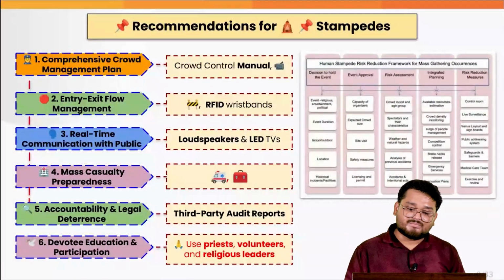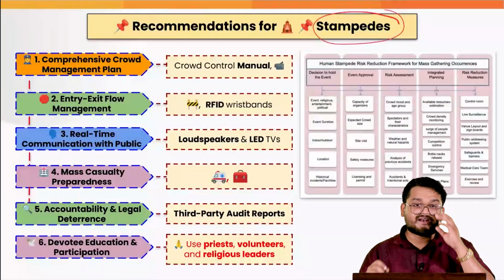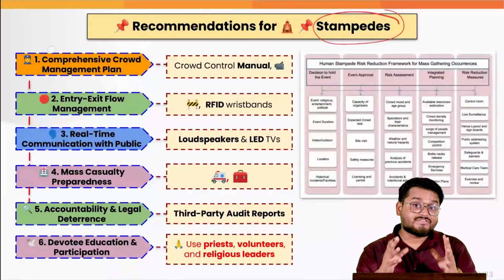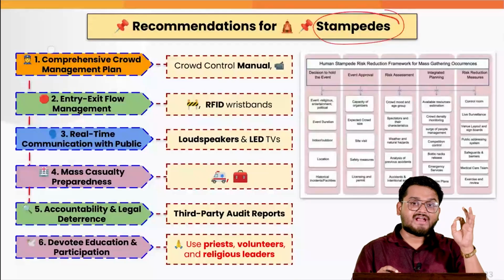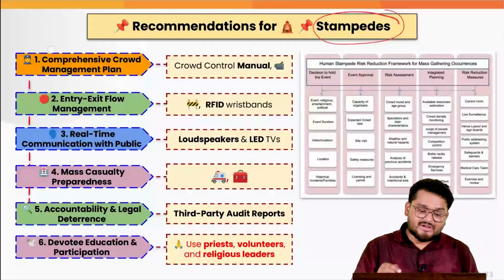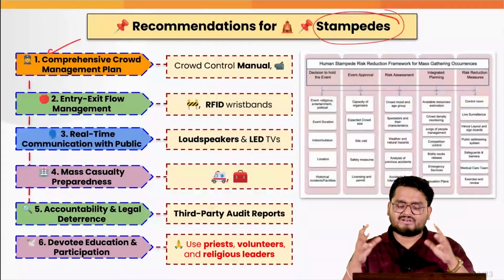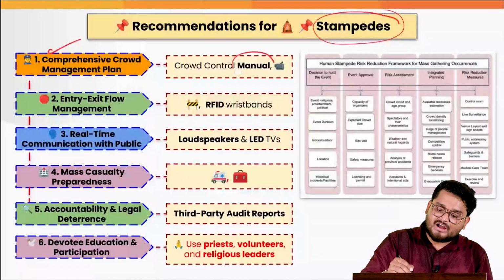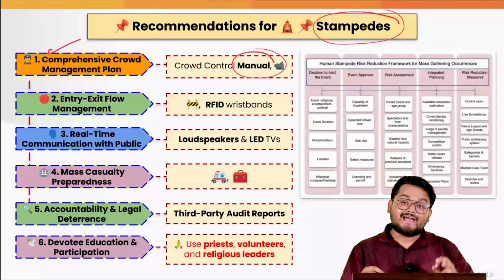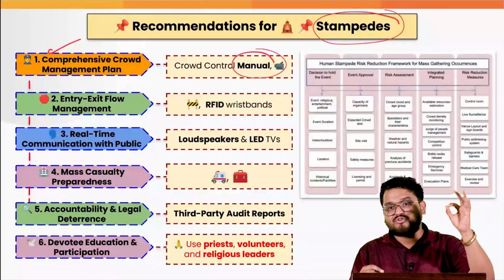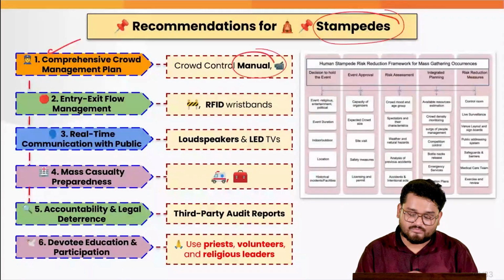Now, when we talk about the stampede incidents and what to do about them, firstly, these are from the National Disaster Management Guidelines. We have to have proper comprehensive crowd management, where we have a manual and a document and proper CCTV cameras to monitor the real-time crowd movement, right?